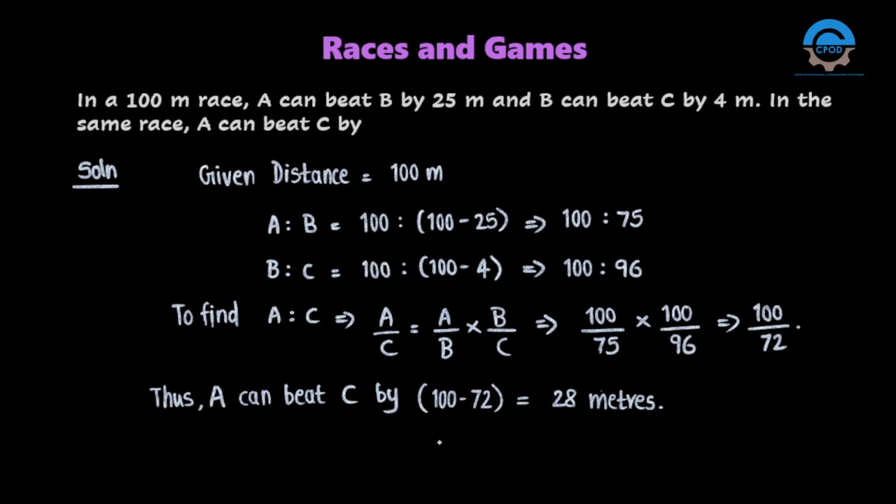That is, if A covers 100 meters, C can cover 72 meters, that is 28 meters less than A. That is, A can beat C by 28 meters.